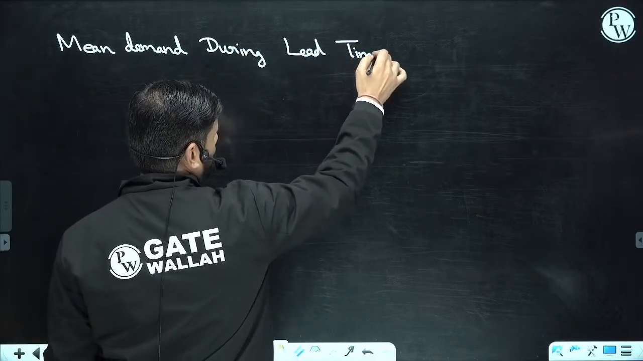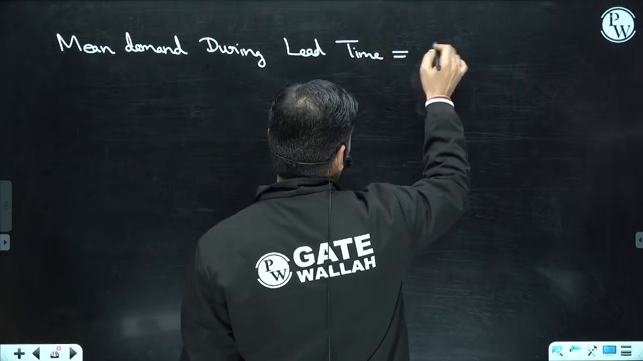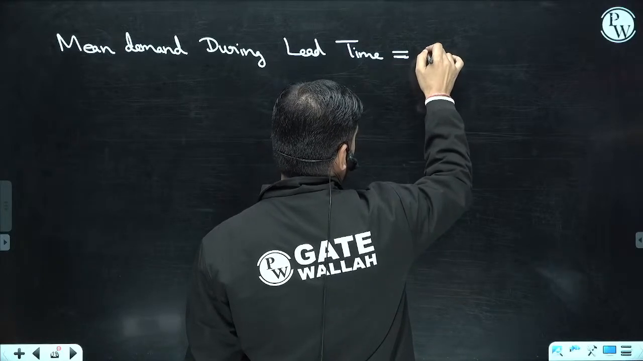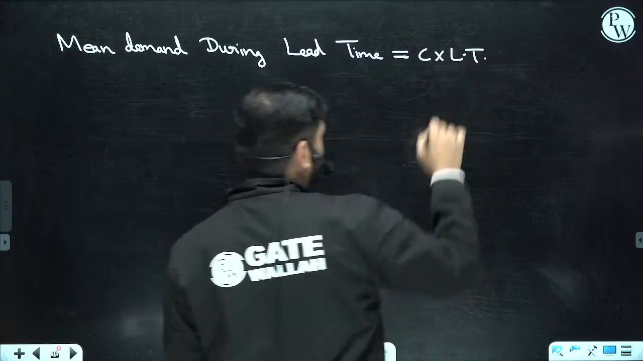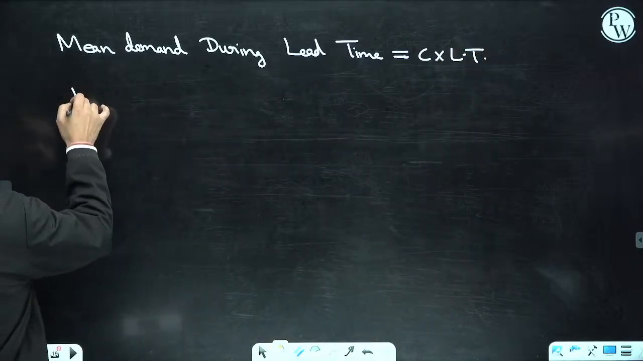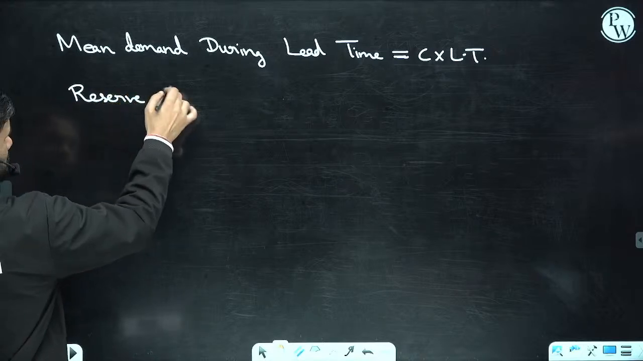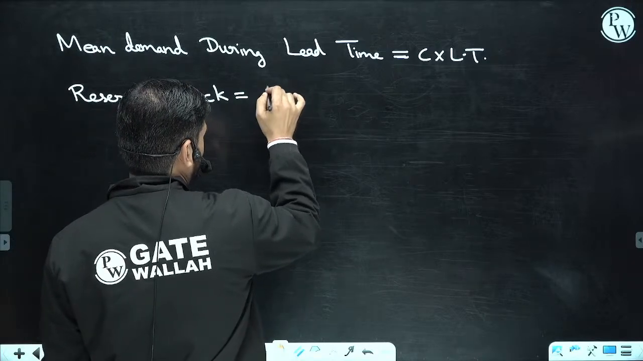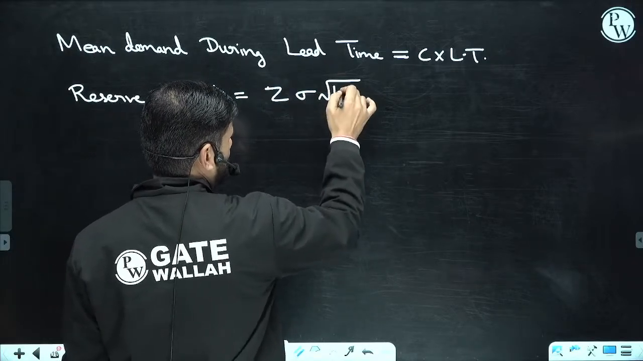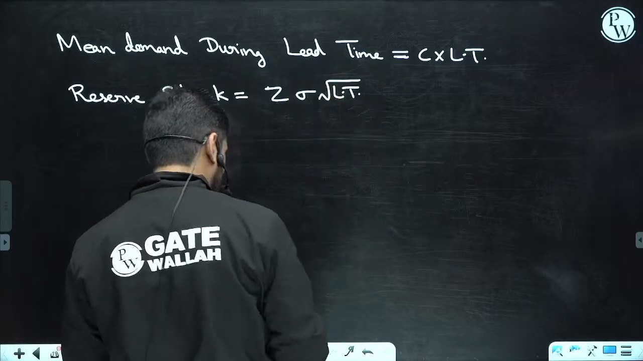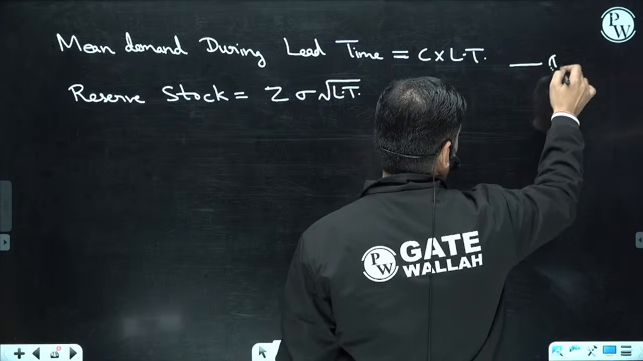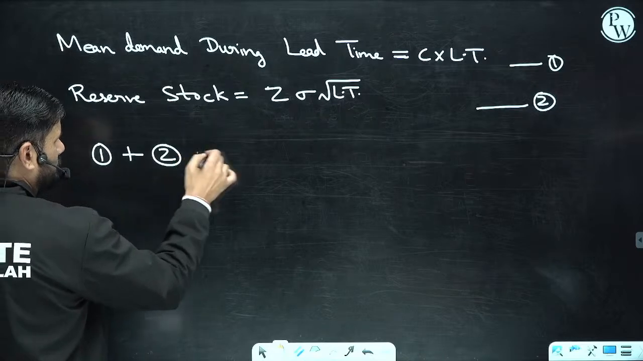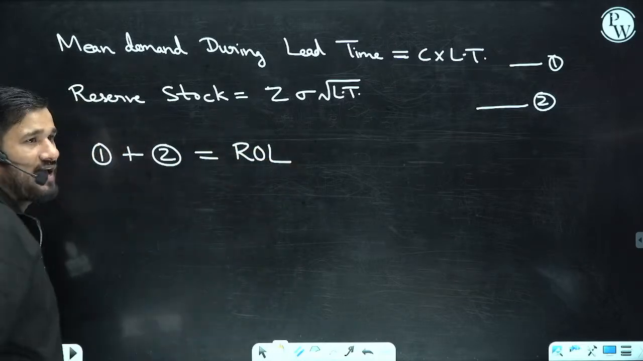What is that? The mean demand during lead time is C into LT, consumption rate per day into LT. But if suppose they are asking for the reserve stock, this is Z sigma under root lead time. And if you add these, let's say this is 1, this is 2, and you do 1 plus 2, then this is ROL. You have to keep this in mind.